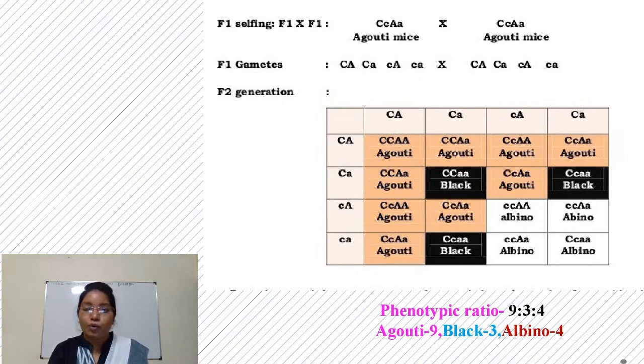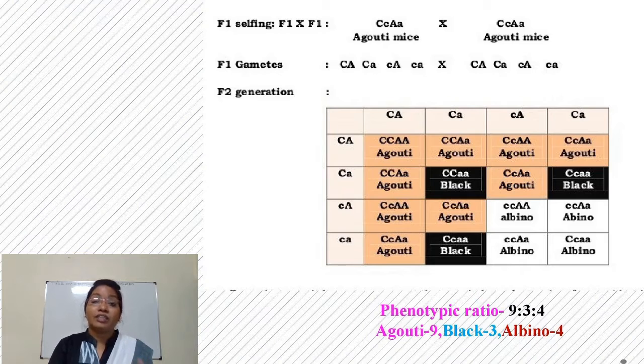And the other four types of offspring have small c and capital A, also small c, small a, so these four types of offspring will produce albino. So these phenotypes, agouti, black and albino, are produced in a 9:3:4 ratio. This is recessive epistasis.